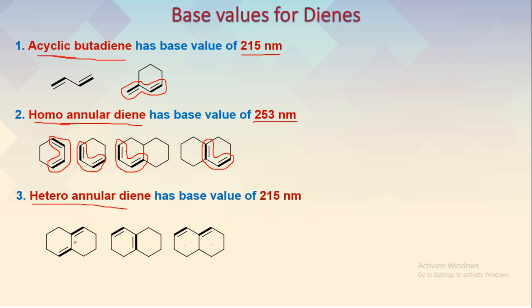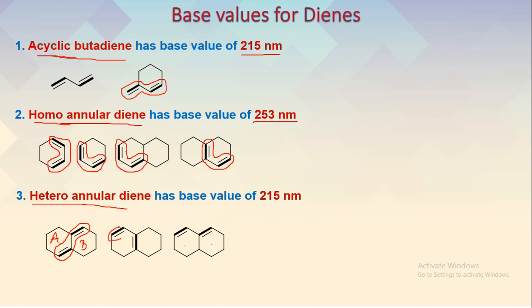Heteroannular diene is possible only in case of two rings, whereas homoannular can be possible with one or multiple rings. If I consider this ring A and this ring B, one double bond is a part of ring A, whereas the other double bond is a part of ring B. So this is called heteroannular diene.